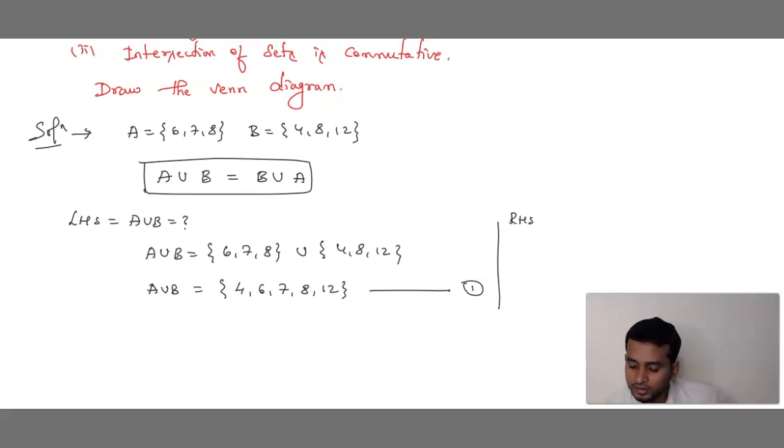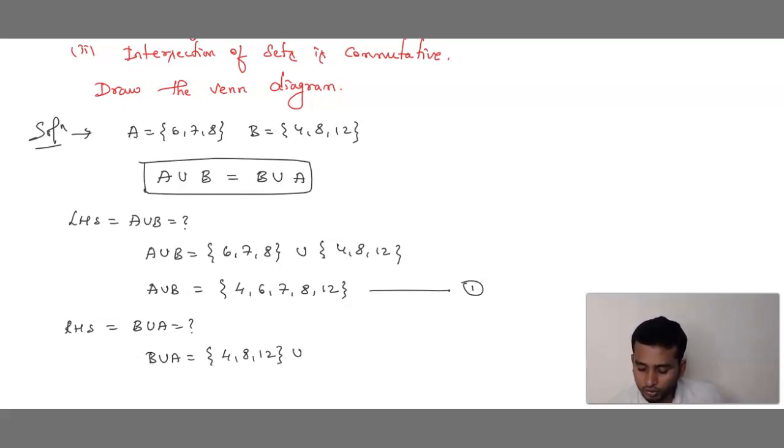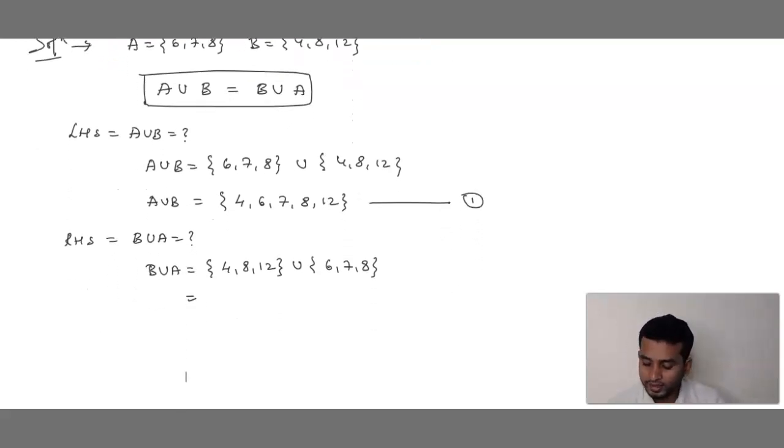So what is RHS? Let me solve here. RHS is equals to B union A. We want the answer of B union A. So B union A is equals to, what is B? 4, 8, 12, union, what is A? 6, 7, 8. In this both, who is least? 4, then 6, then 7, then 8, then 12. Equation 2, that is B union A.